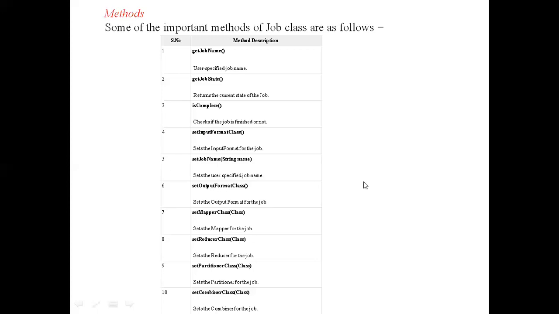These are the set and get methods. That is the Job class. So in one line, the duty of the Job class is to implement the JobContext interface. It is mainly for configuring the job and submitting the job. That is its main duty. After submitting the job, whenever the user wants to know the progress of the job, he can get the state of the job by querying the state. That is the role of the Job class.